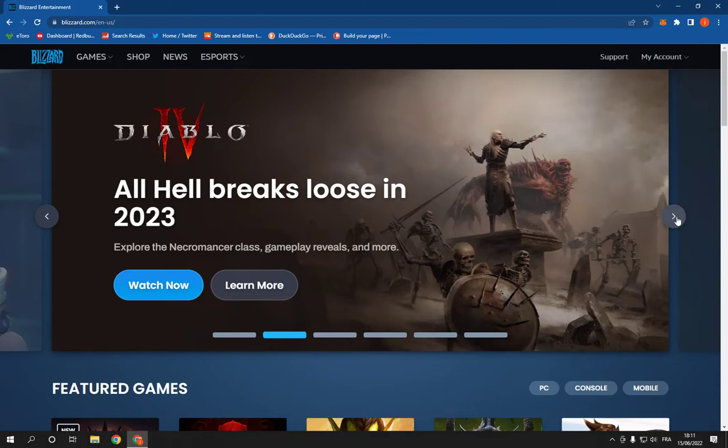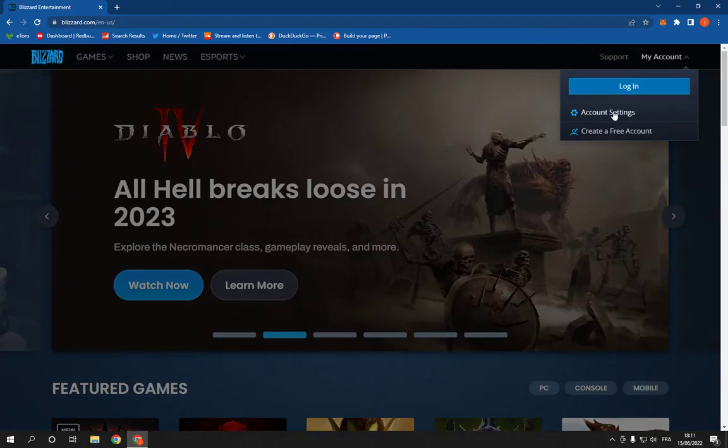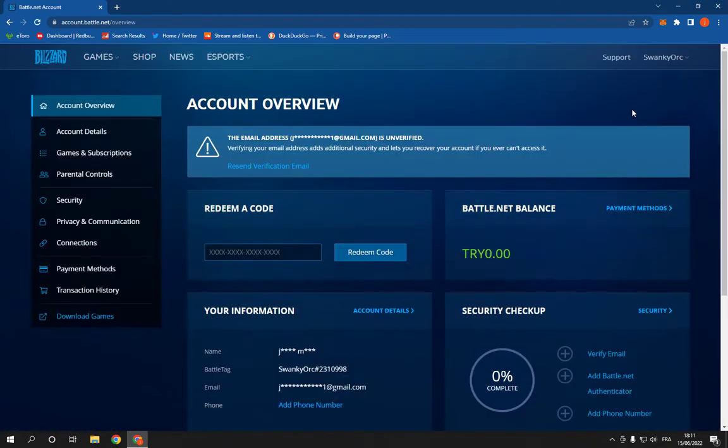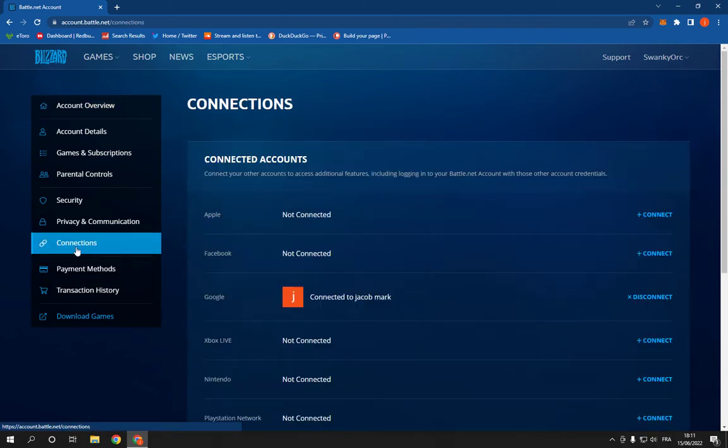Hello guys, so all you have to do is simple. Go to blizzard.com. This is the home page. Now all you have to do is click on My Account, click on Account Settings, and you will find many options here. Click on Connections.